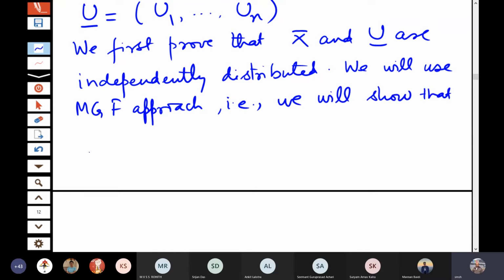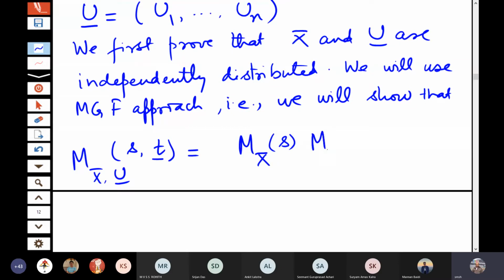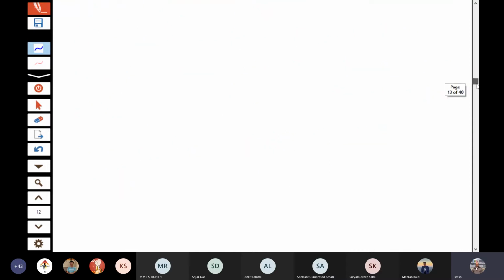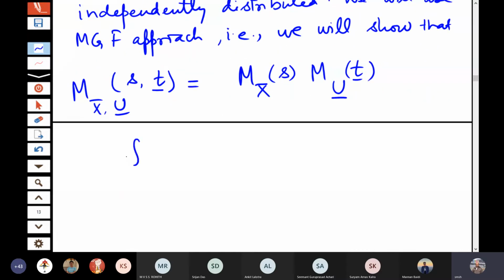The moment generating function of x bar and u at the point s and t is the product of the moment generating function of x bar at s and the moment generating function of u at t, for all s and t.